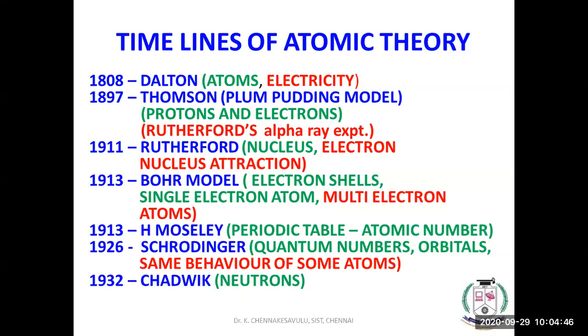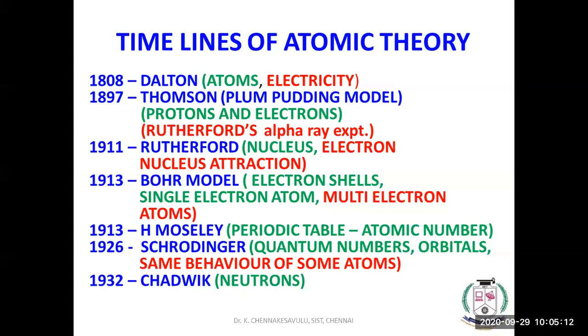The watermelon seeds are the electrons and the remaining part is entirely positive. And the Thomson model is unable to explain Rutherford's alpha ray experiment. Rutherford identified that a nucleus is there, but electron-nucleus attraction is unable to be explained. That is the drawback of Rutherford.